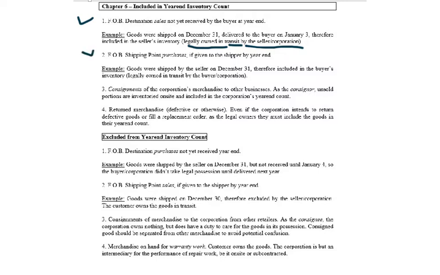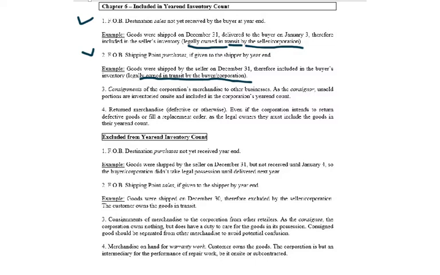Now, in the case of the next one, FOB shipping point purchases if given to the shipper by year end. So in this case, the goods were shipped by the seller December 31st. Therefore, they're included in the buyer's inventory because why? They were legally owned in transit by the buyer corporation. So in this case, there's no exceptions. We don't look at materiality.